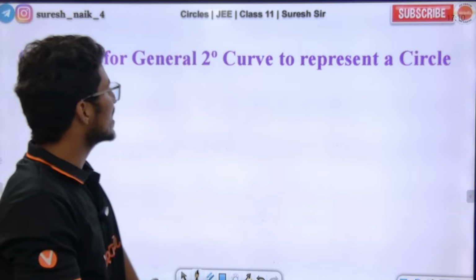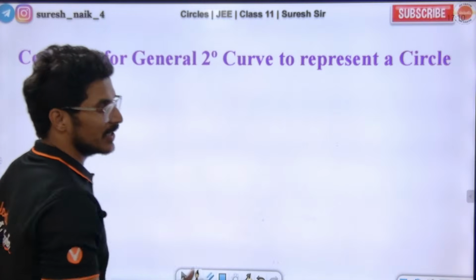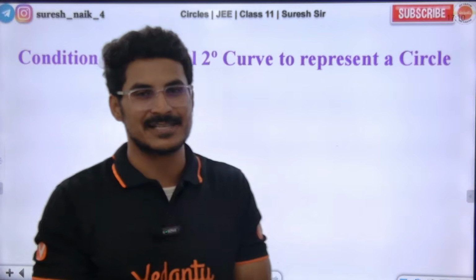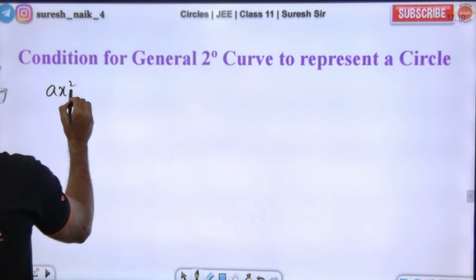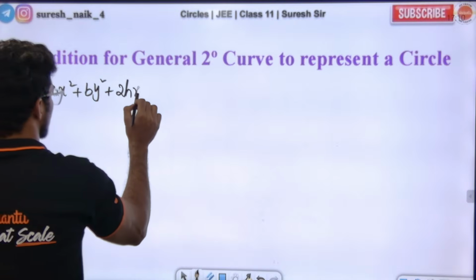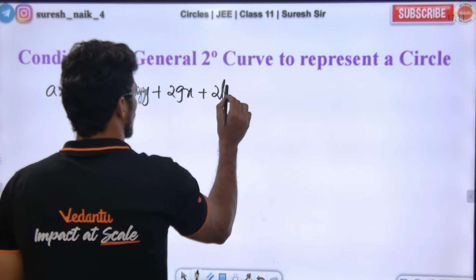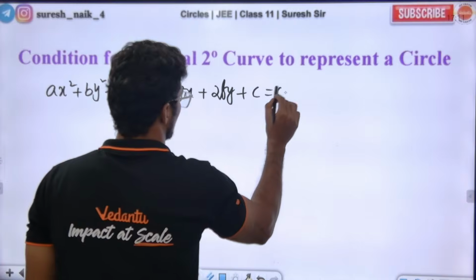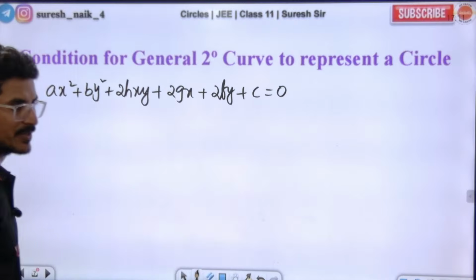Sir, condition for general second degree curve to represent a circle. See, let us say that ax square plus by square plus 2hxy plus 2gx plus 2fy plus c is equal to 0. Let us take the second degree equation as this.